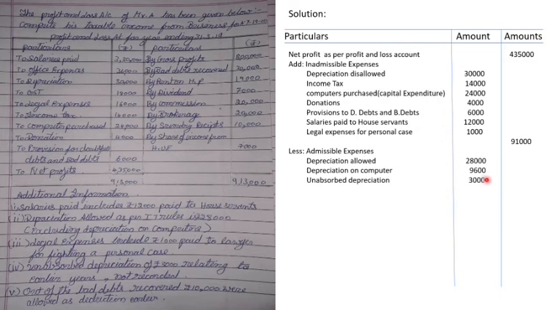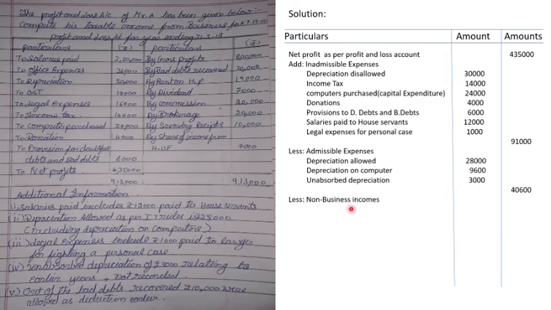So these were our admissible expenses. No other related information is given about these admissible expenses, only these were there, so we shall record them. When we take the total, we need to minus this. So net profit plus our inadmissible expenses less our admissible expenses. Clear?